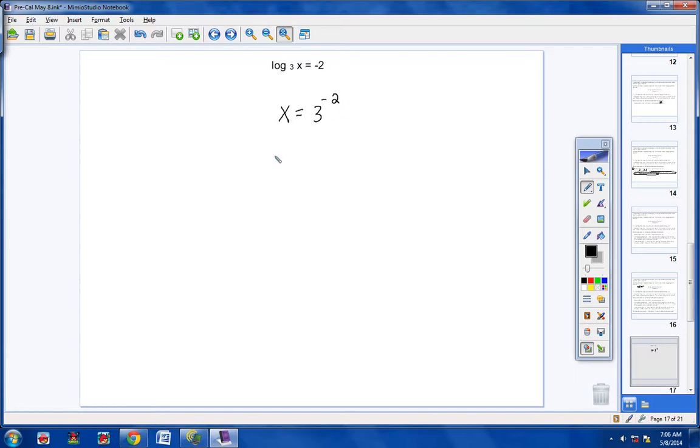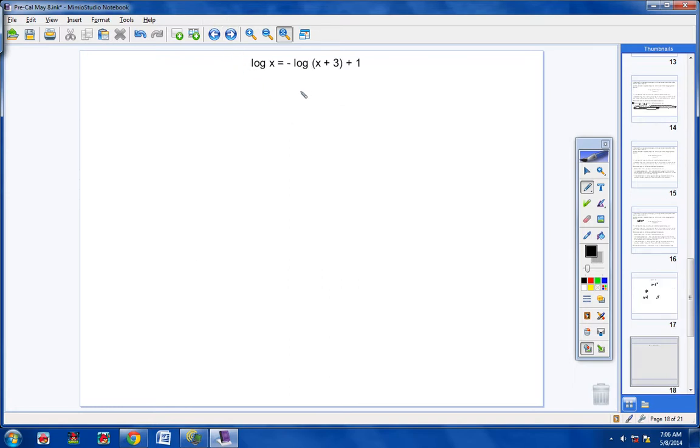Now, if you want to write that as a fraction, then you would put 1 over 3 squared, and that would give you 1/9. So x equals 1/9. If you want to use a calculator, which is totally acceptable, then 3 to the -2 power would be 0.1 repeating, 0.1111111, and that's fine also. Okay, so there we go. Problem number 1 finished, and they're going to get a lot harder than this, but that's the first problem.